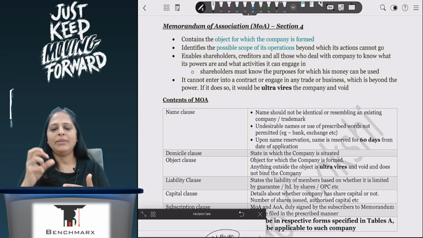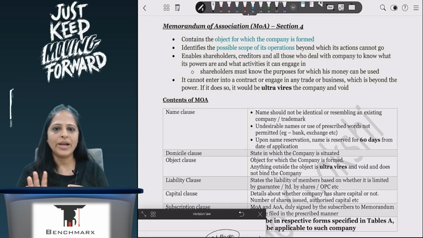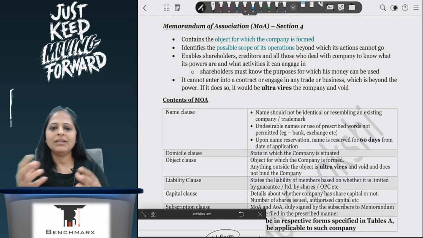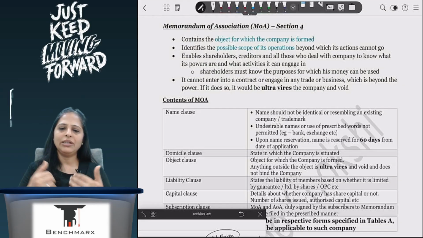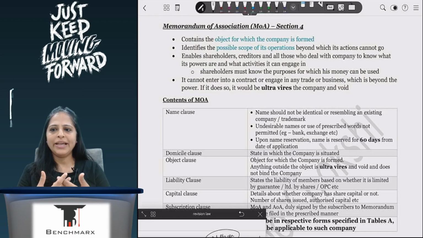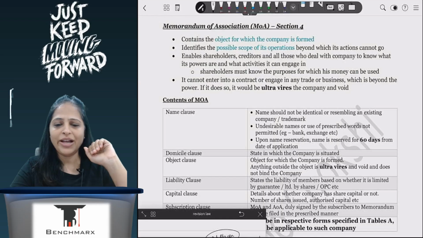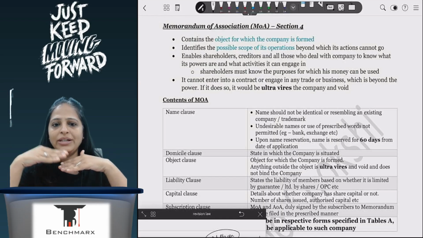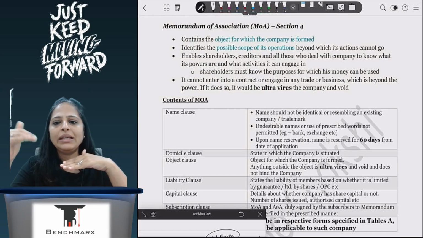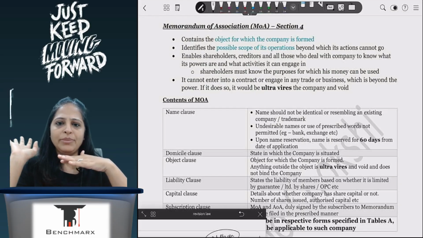If it is not there in my object clause and I do that particular thing, then in that case it will be said that it is ultra vires the company. So the doctrine of ultra vires will be applicable, which makes the agreements that I am entering into void. So I cannot take action against a third party, and a third party cannot take action against me. So that is why, if I have to do something which is not there in my memorandum, say I am in the business of education and tomorrow I want to start something in fashion, which is of course not there in my memorandum, then what I will have to do is alter my memorandum of association. Till the time I cannot do it.